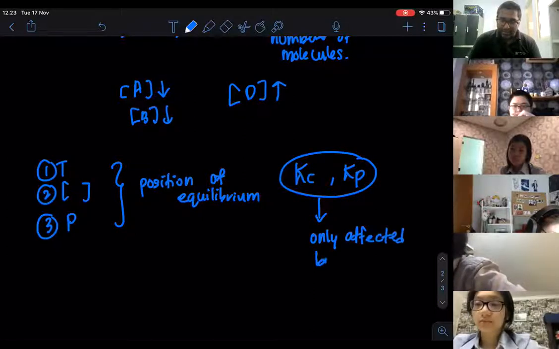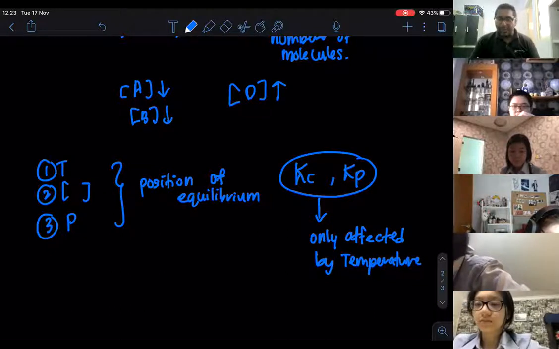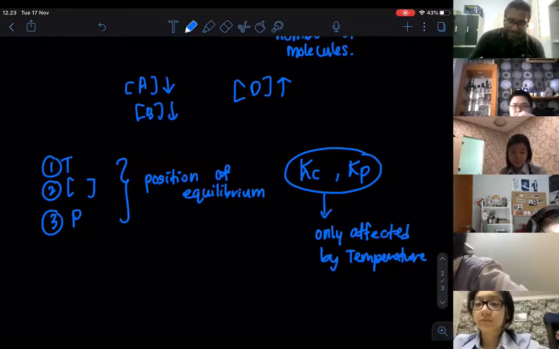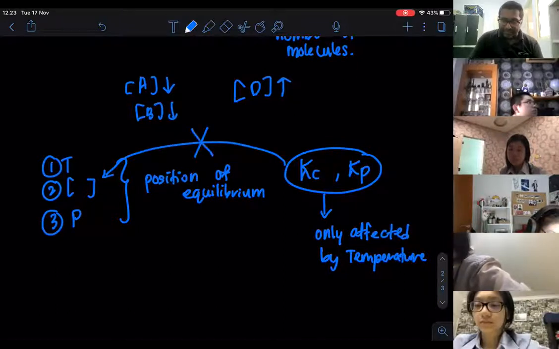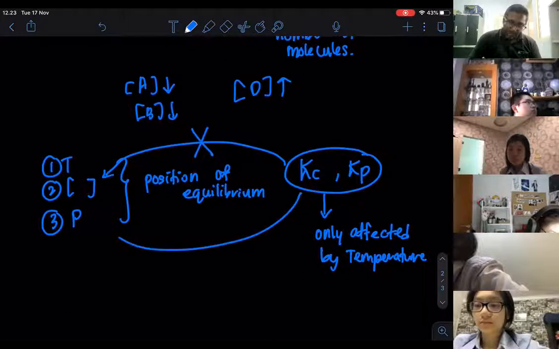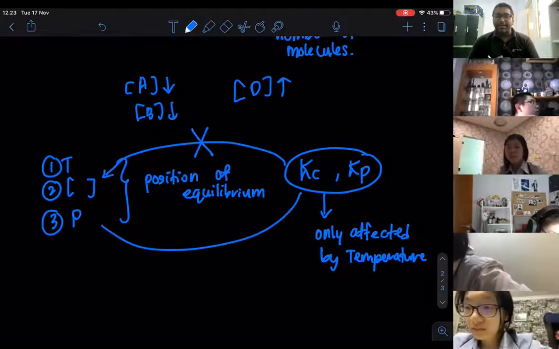Kc and Kp are not affected by change in concentration. They are not affected by change in pressure. And if you are using a catalyst, they are also not going to be affected. So Kp and Kc are only affected by temperature.